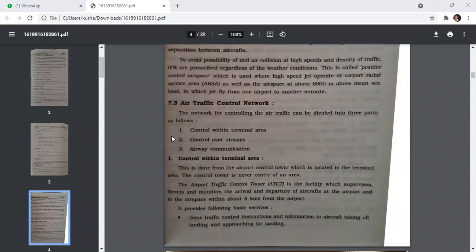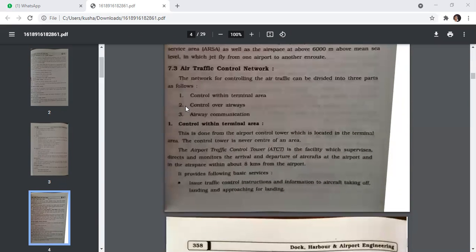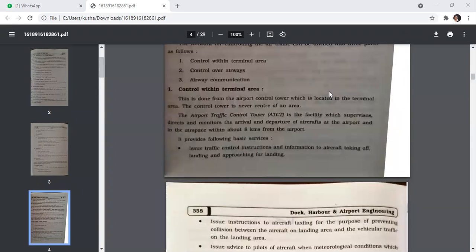Air traffic control network. The network for controlling the air traffic can be divided into three parts as follows. First is control within terminal area, control over airways and airway communication. But the first is control within terminal area.